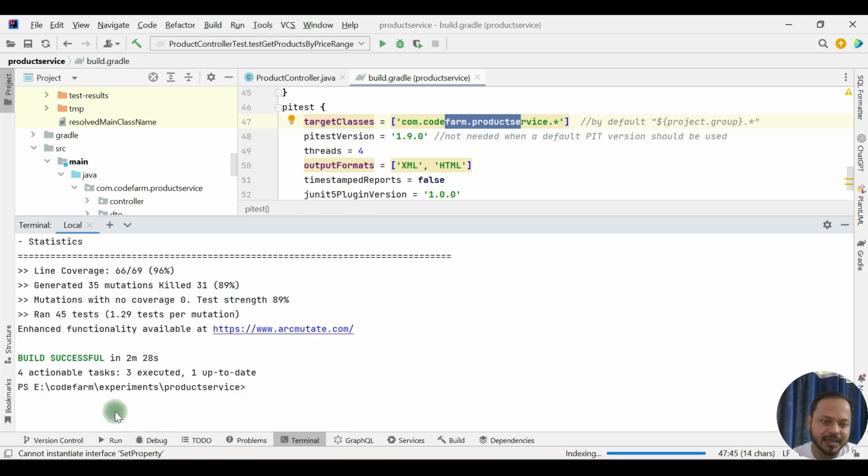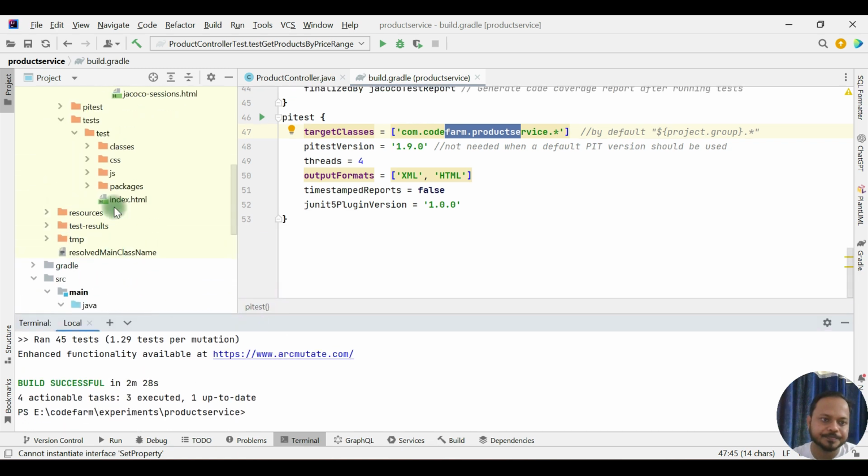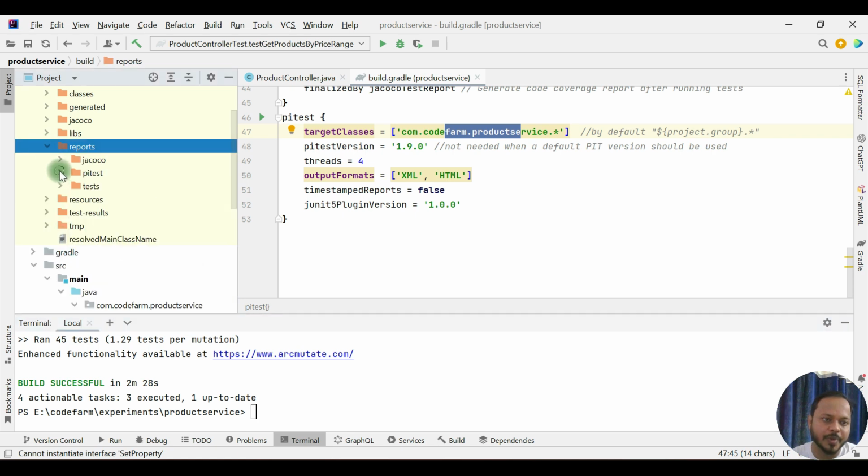Yeah, it generated that properly. So let's see the report. Under the report section itself, you will have one more folder here that is about PyTest.